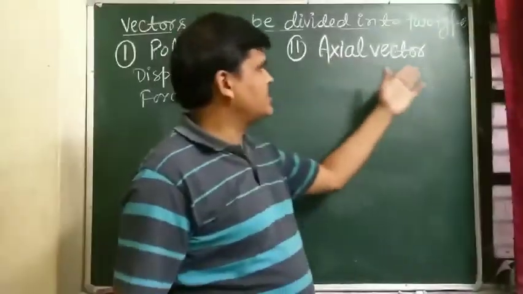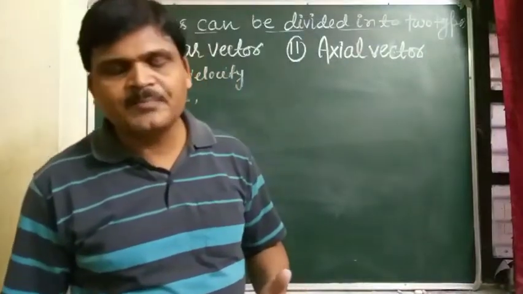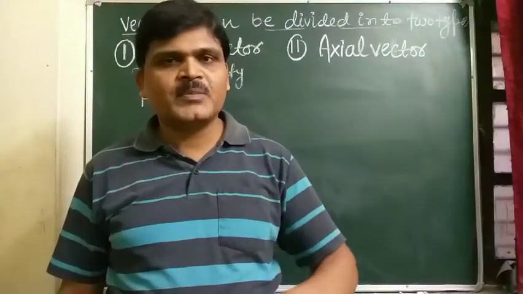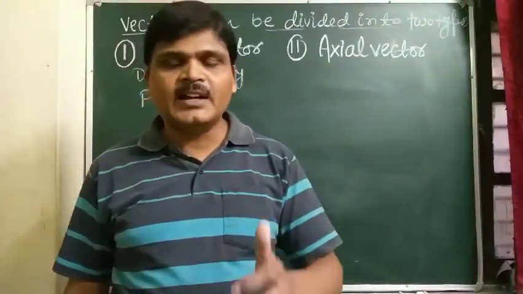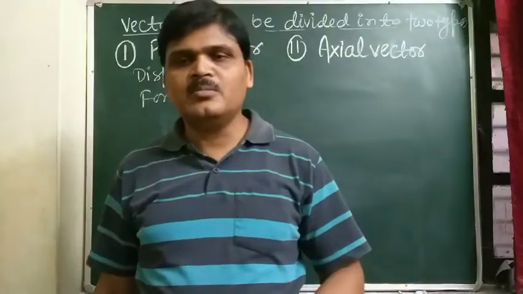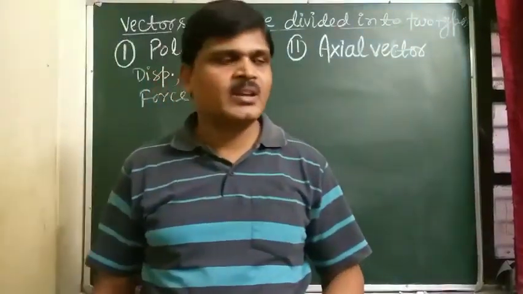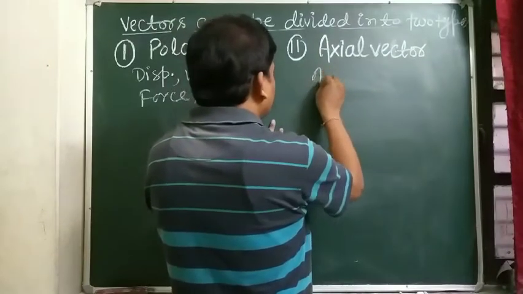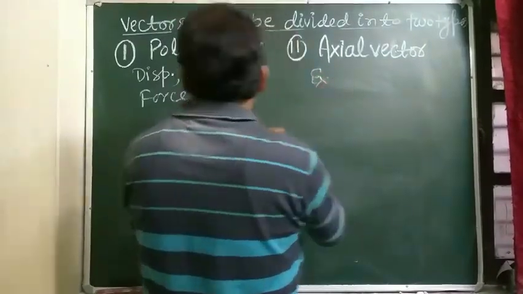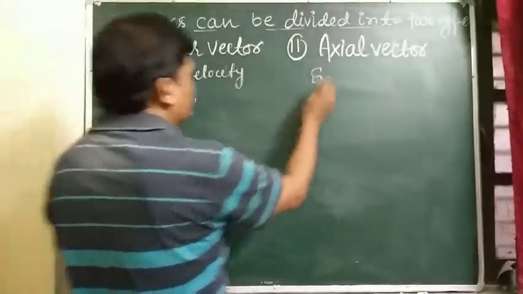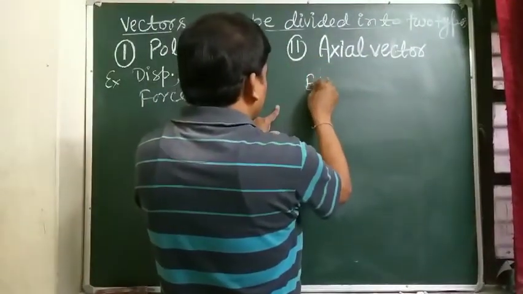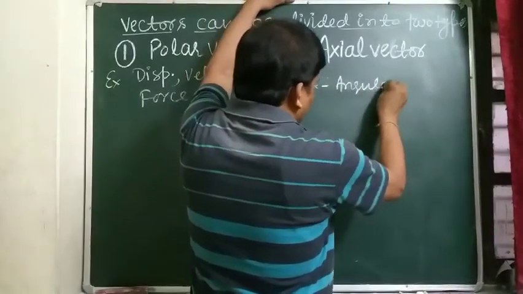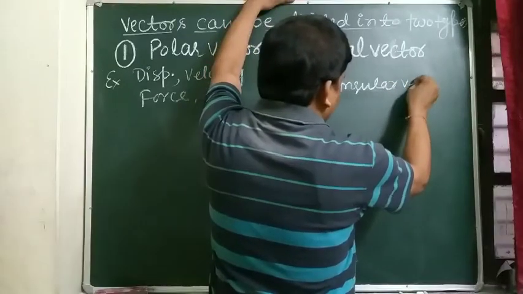Next one is the axial vector. So what is an axial vector? Axial vectors are those vectors which represent a rotational effect and act along the axis of rotation. Examples of axial vectors: first, angular velocity.